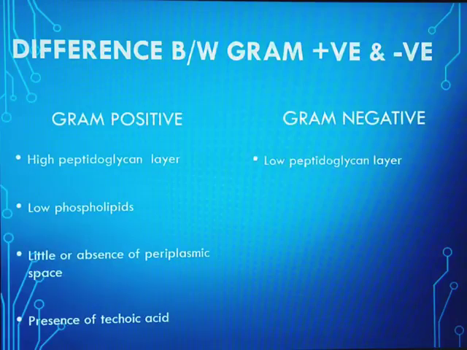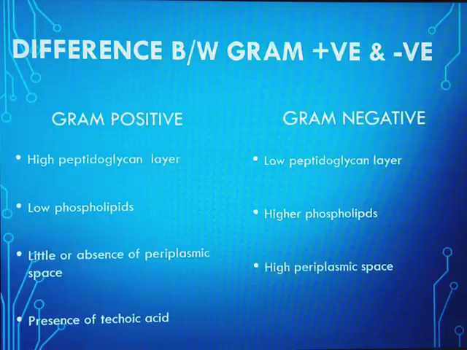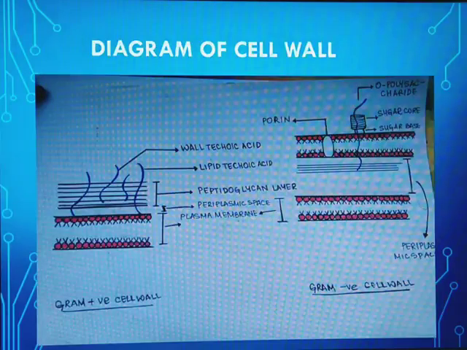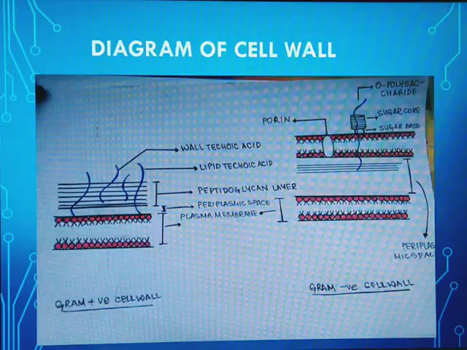Gram-negative shows a low peptidoglycan layer, higher phospholipids, higher periplasmic space, and the presence of lipopolysaccharides. In gram-negative bacteria, the reason for virulence is lipopolysaccharides. We'll study these structures in detail. This is how the diagram of the cell wall looks.